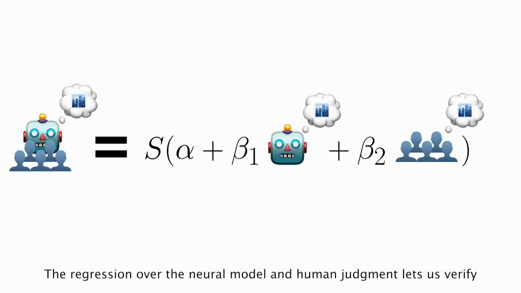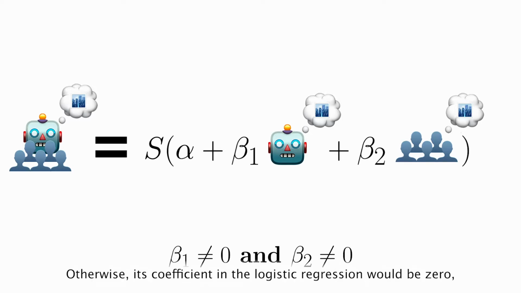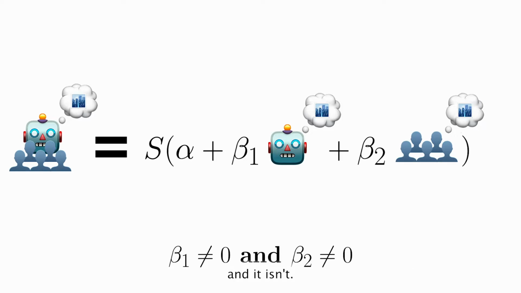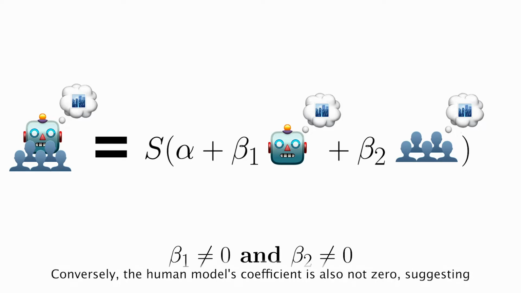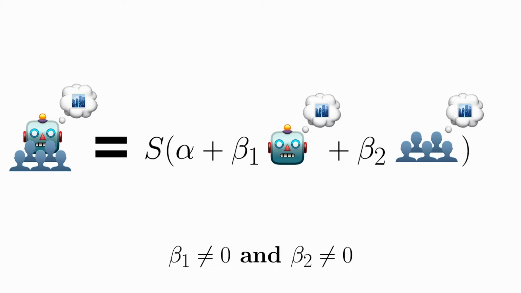The regression over the neural model and human judgment lets us verify that our neural model adds significant relevant signal beyond human judgment. Otherwise, its coefficient in the logistic regression would be 0, and it isn't. Conversely, the human model's coefficient is also not 0, suggesting there is signal that humans pick up on, but the neural model misses. Combining the two yields a better approximation of the Bayes optimal decision.